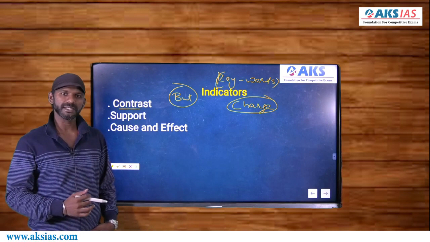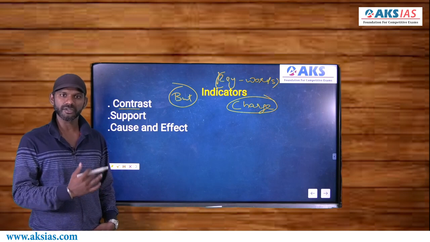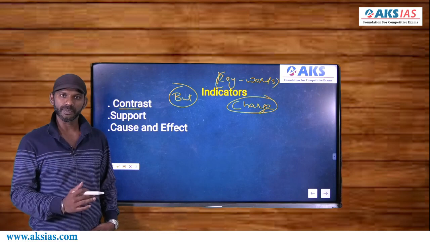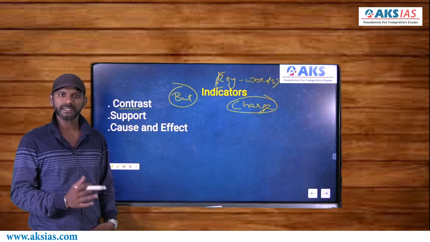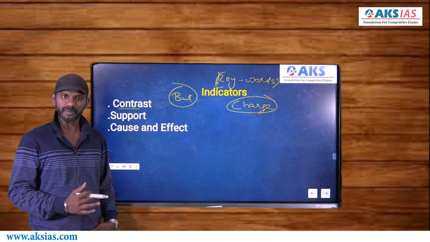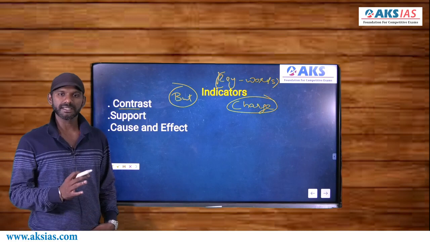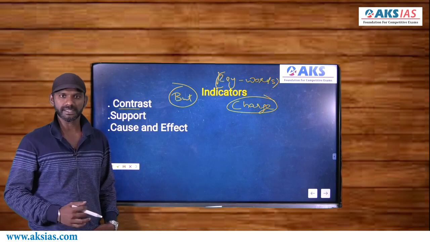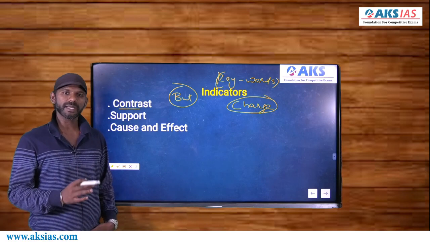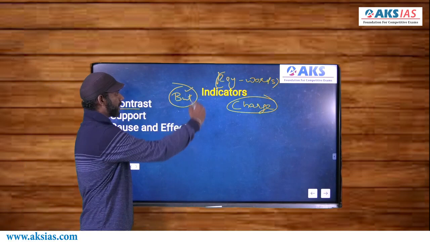Whom did I support in the first idea? I supported the enemy, as a nearby enemy is of better help than a faraway friend. Whereas in the second statement, I supported the friend, but you must always trust a friend. So in the first statement, I supported the enemy, whereas in the second statement, I supported the friend. So I can say there is a contrast between the two sentences. The second idea contradicts the first idea. And the contrast between the two ideas is brought about by the single word but.